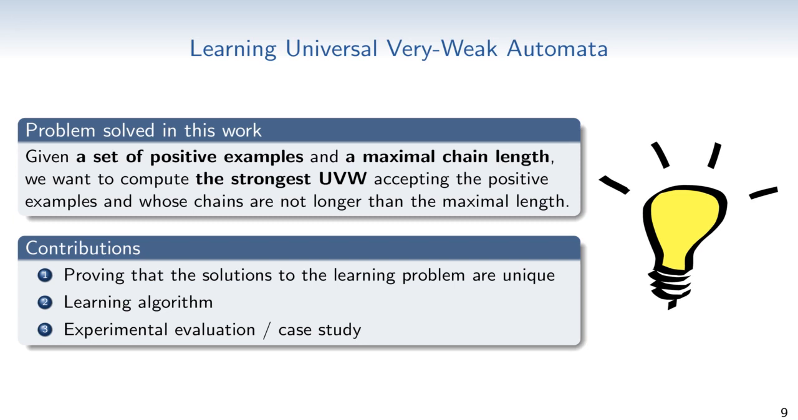The contributions of this work are now the following. First, we prove that for every set of positive examples, the language that the learned UVW needs to have using this problem definition is unique. Hence, it actually fixes the drawback of earlier learning approaches from positive examples alone that multiple incomparable languages could be learned. Then, we provide a learning algorithm for solving exactly this learning problem. The learning algorithm makes use of the special structure of UVWs. And finally, we evaluate the algorithm on a case study. In the case study, the algorithm always converges to the correct solution if enough positive examples are available, and it can be seen that it's doing so quite efficiently.